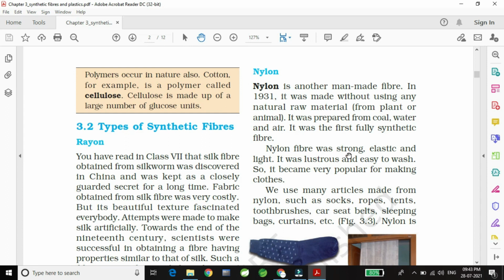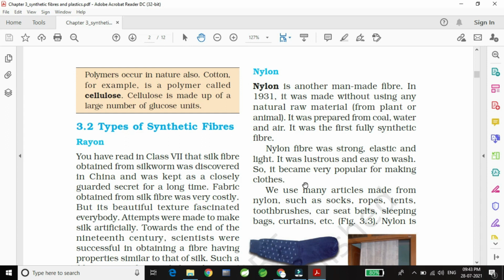Nylon fibers were strong, elastic and light. So what are the characteristics of nylon fiber? It is very strong, it is very elastic and it is very lightweight. It was lustrous and easy to wash. So it became very popular for making clothes.